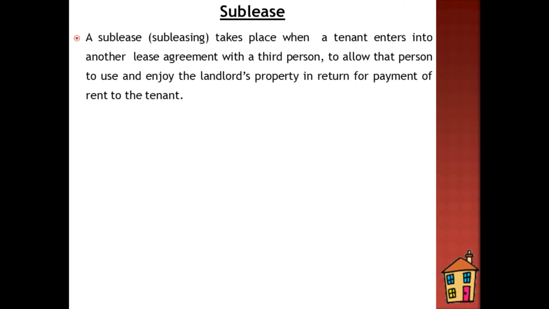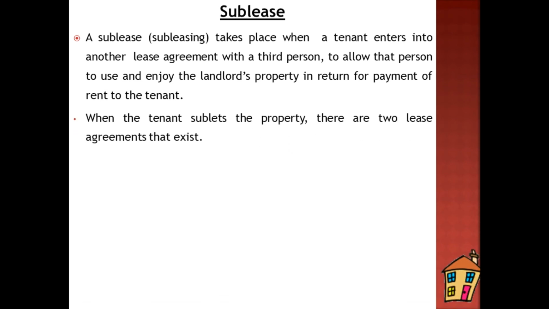Let us look at a sublease. A sublease takes place when a tenant enters into another lease agreement with a third party, a third person, to allow that person to use and enjoy the landlord's property in return for payment of rent to the tenant. So the tenant, after entering into a lease agreement with the landlord, goes on to enter into another lease agreement with another person, a third party. They enter into a sublease contract.